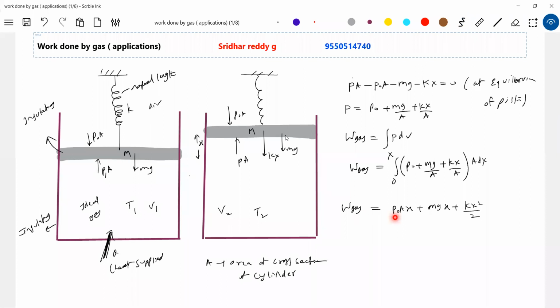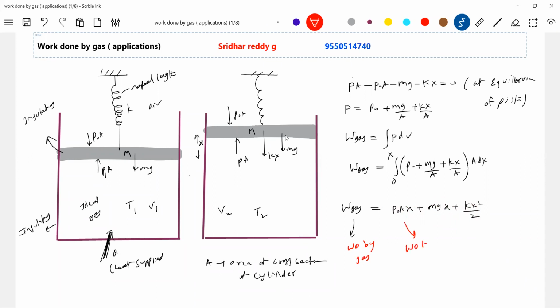A part of it is used to compress the spring. A part is used to raise the potential energy of the piston, and the remaining is used to do work against the atmospheric pressure force. This is what happened. So we'll explore. We'll write it. What is the meaning of this one? Work done by gas, what is it equal to?